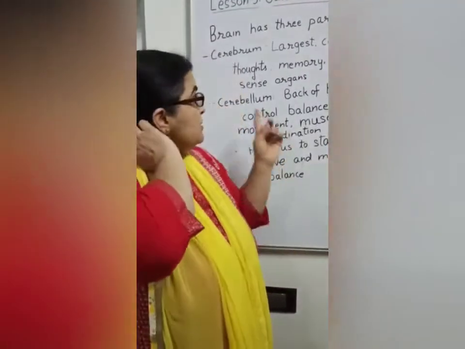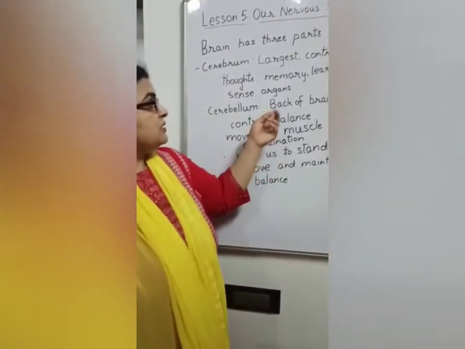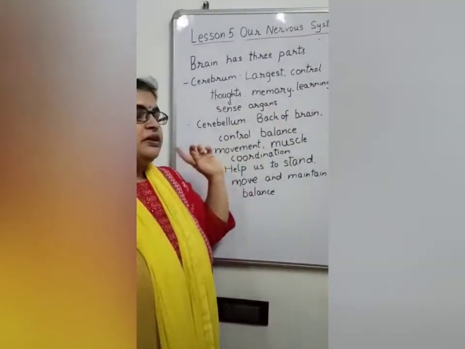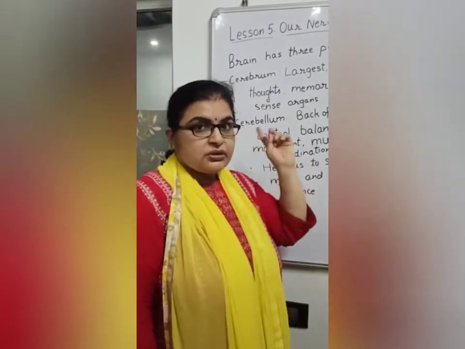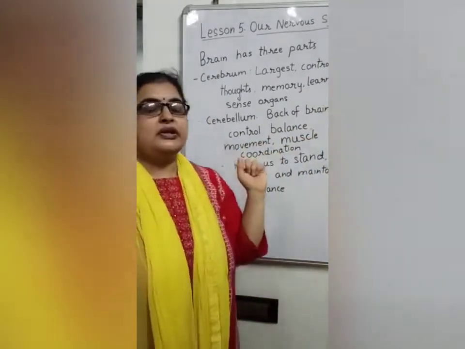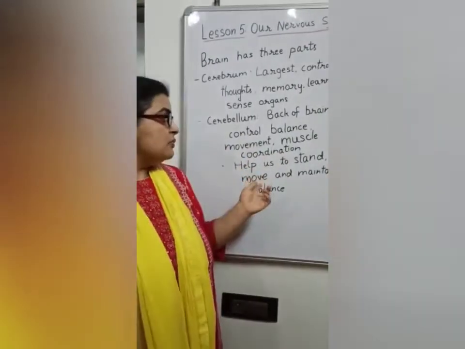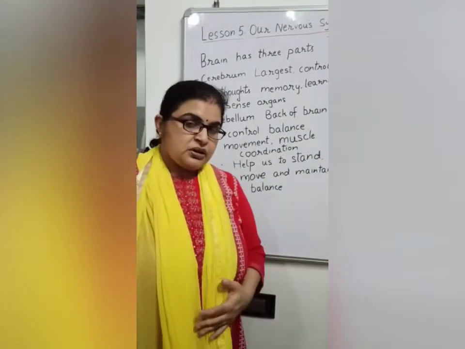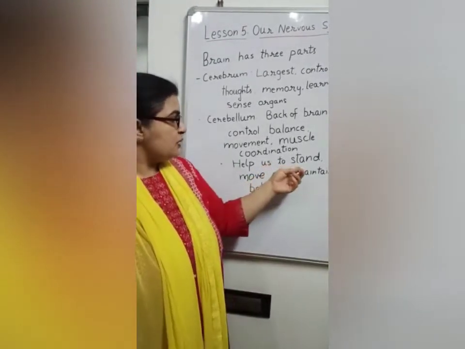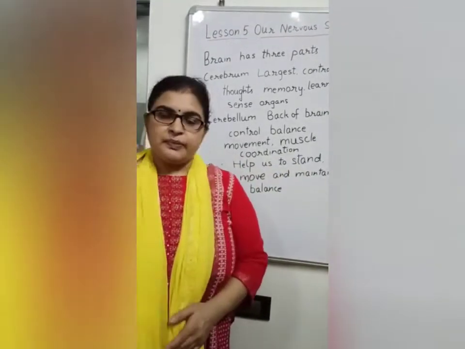Then there is the cerebellum, which is situated at our back. That is, it is the back of the brain, and when it is at the back, it controls the balance. That is, we can stand properly, plus the coordination of the muscles. So it helps us to stand, move. With the vertebral column we can move properly. It helps us to stand, move and maintain our balance.